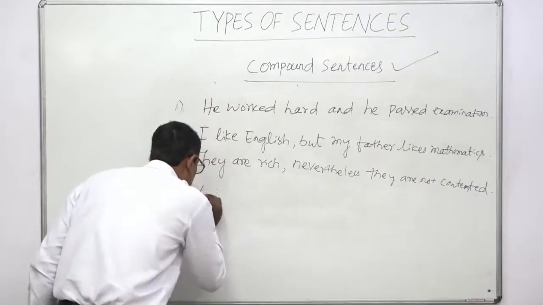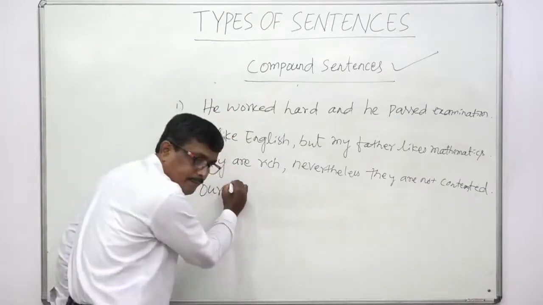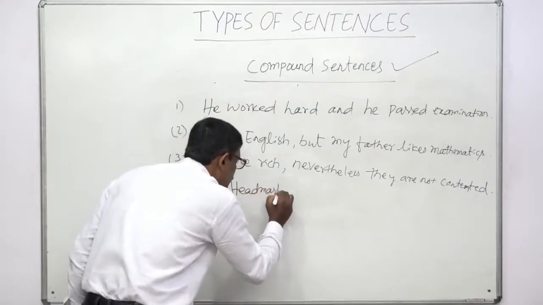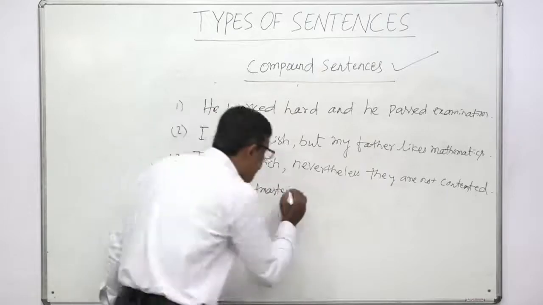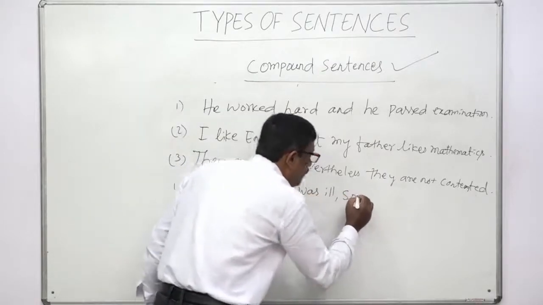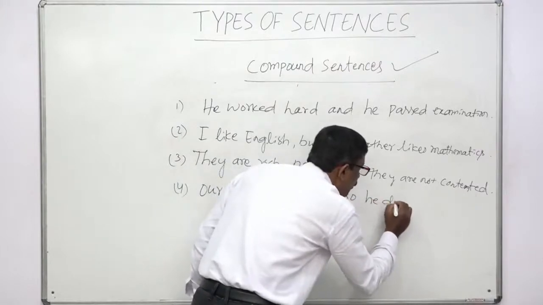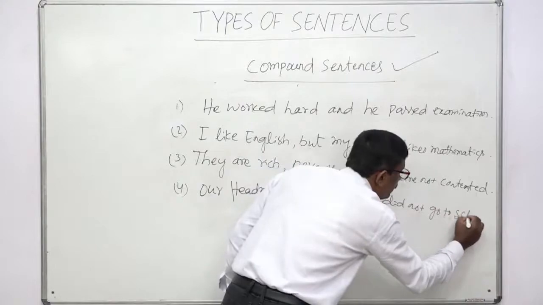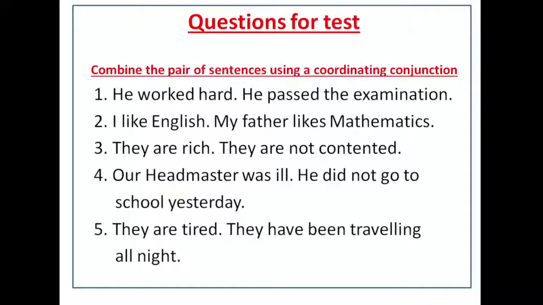Now you will use: our headmaster was ill, so he did not go to school yesterday.